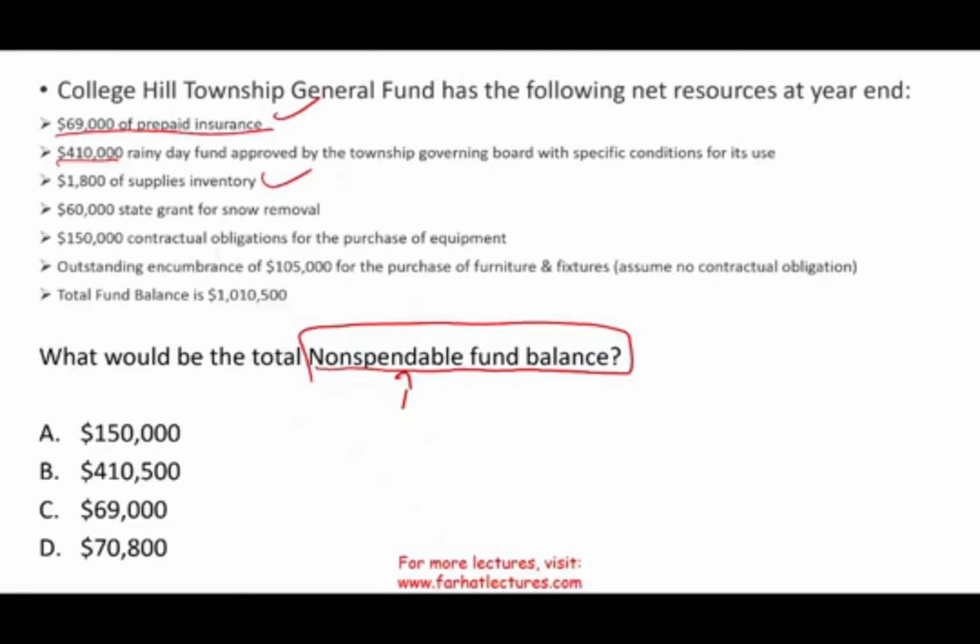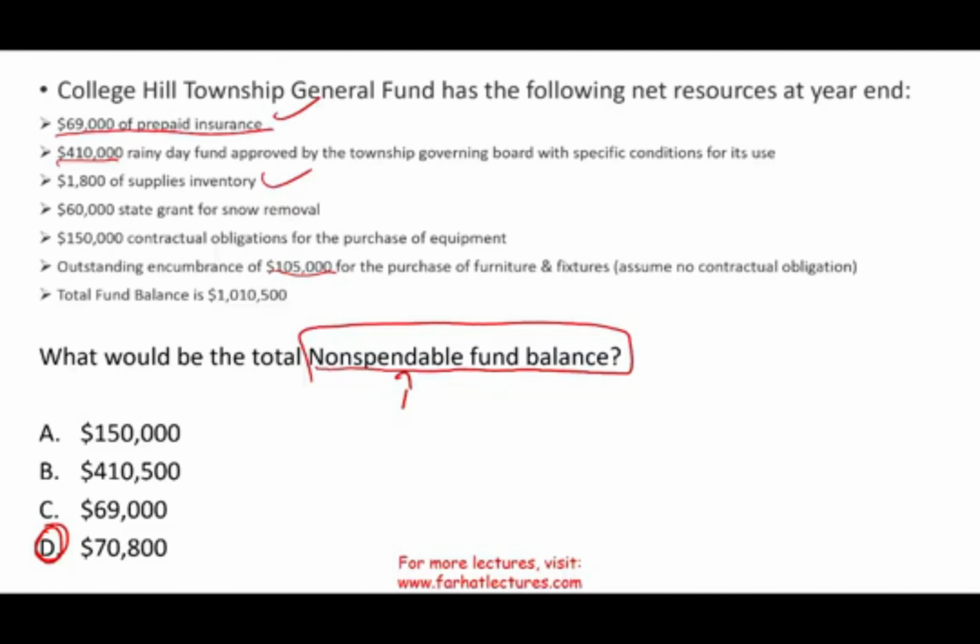It is spendable. Outstanding encumbrances of 105,000 for the purchase of furniture and fixture. Well, we are already committing this money to do something with it, or we're assigning this money to do something with it. Therefore, it's spendable. Total fund balance, that's everything. So the only thing that's non-spendable fund balance is supplies and inventory, and that's going to give us $70,800.